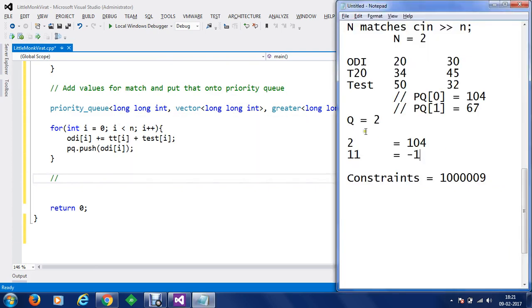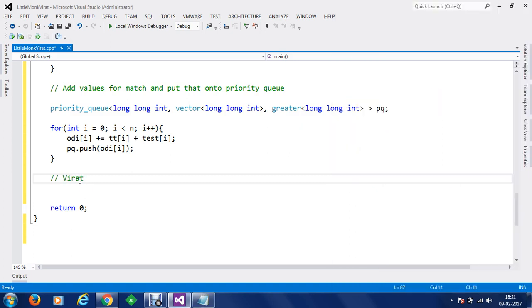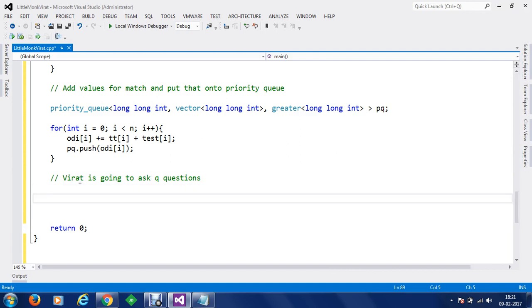So once the values have been pushed onto the priority queue, you can see that the priority queue will be automatically arranged with the smallest element at the top. Once the smallest element is on the top, we are going to take some questions from Virat Kohli. So Virat is going to ask Q questions, and we are going to store that into Q.